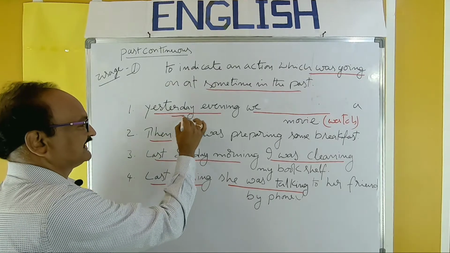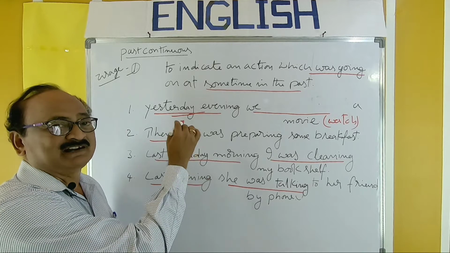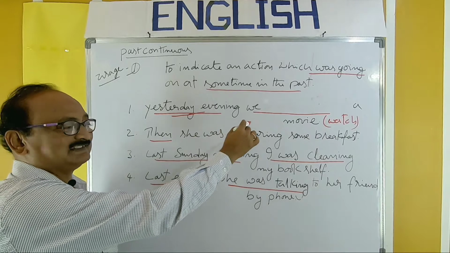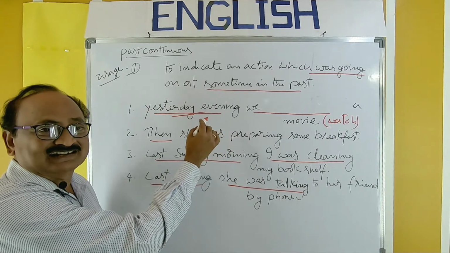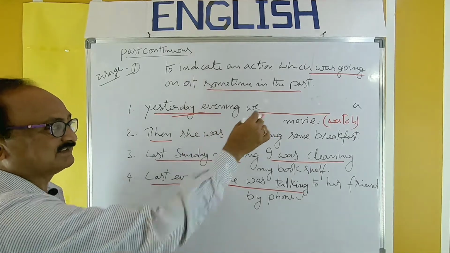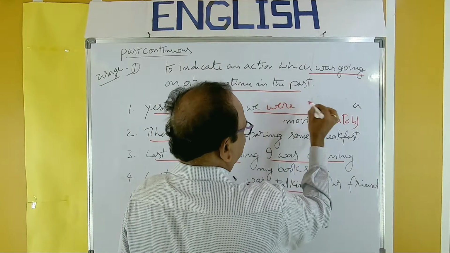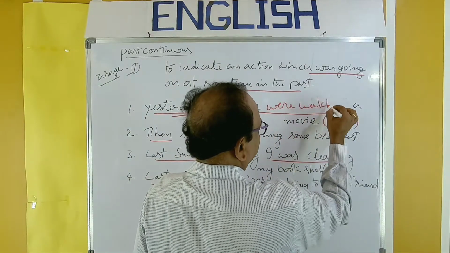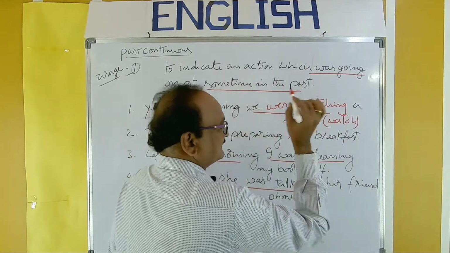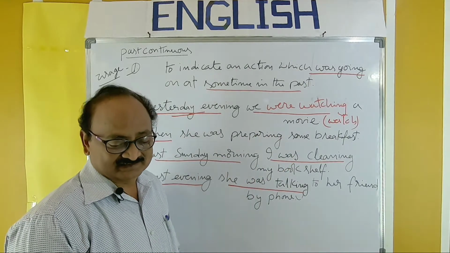So, observe the time. Yesterday evening is mentioned clearly. So, it's a past action and some point of time is clearly mentioned. So, by this you have to understand that this sentence belongs to past continuous and fill the blank by recalling the structure: we were watching. So subject, was or were, present participle form of verb, you have to fill like that.